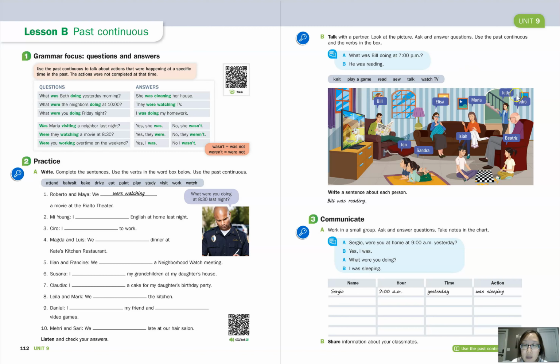So when you do the activity, just make sure you pay attention to whether it's one person or more than one person for the activities, because that will determine whether you use was or were. So you have to make sure you make the subject and verb agree. Okay, so if it's singular, we use was. Plural, then we use were. Okay, or actually third person singular and third person plural. Okay, so use these activities here and make questions and answers.